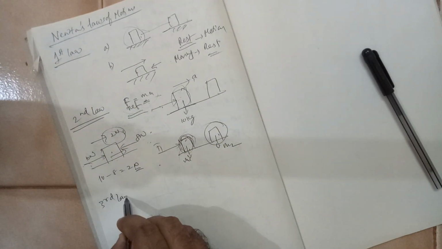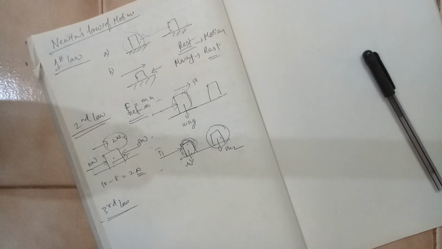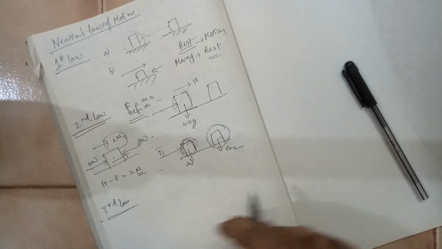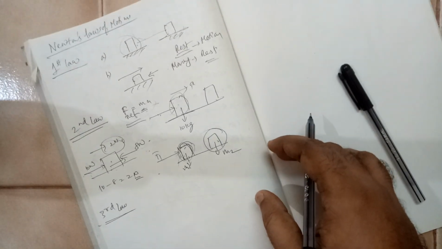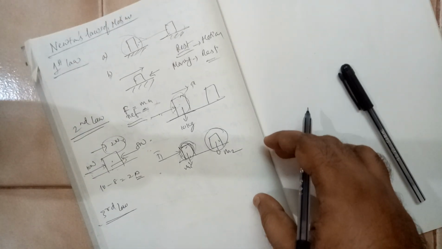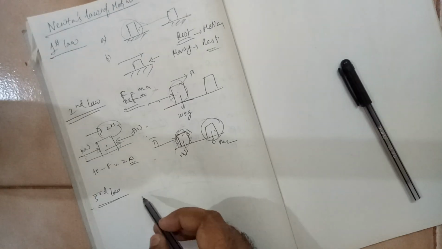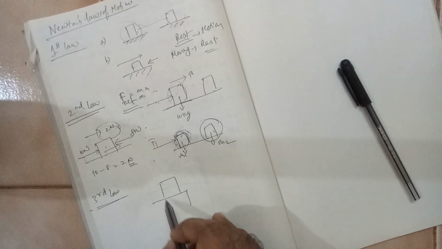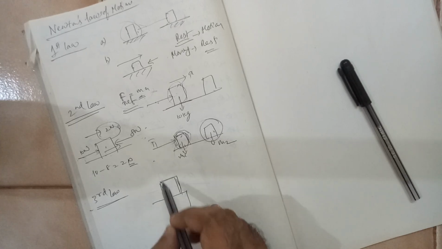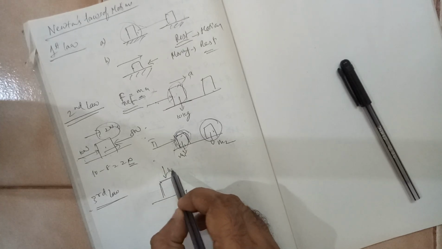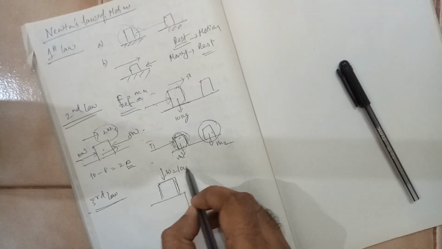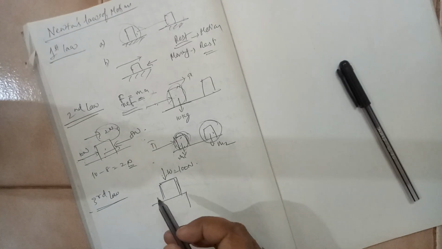Third law, a very famous law: action and reaction are equal and opposite to each other, and they act on different bodies. That means there is a table, and you put a block on top of the table. This block has a mass of, let us say, 10 kg, so a 100 Newton force is acting in the downward direction.